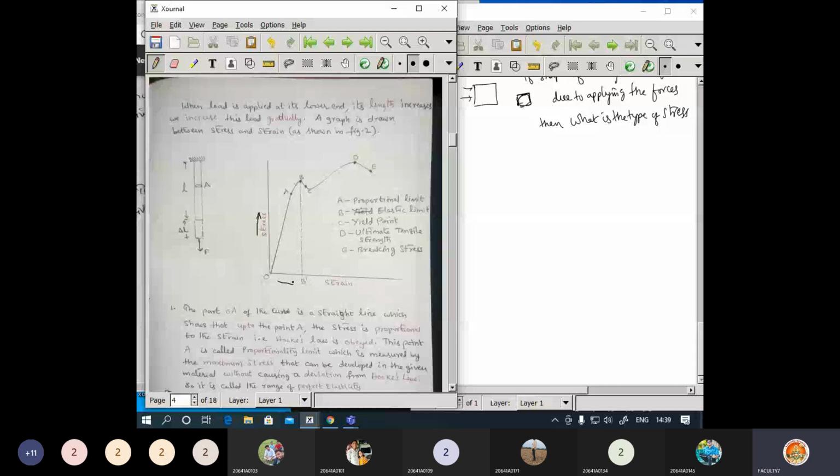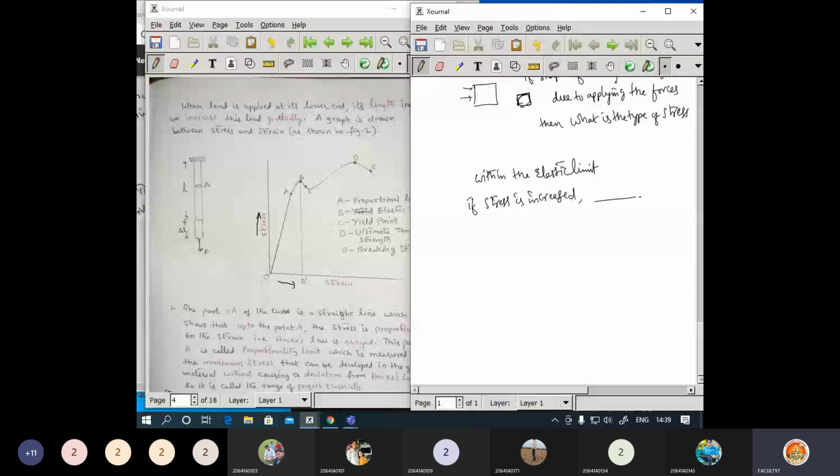Within the elastic limit, if stress is increased, what happens to the strain? Whether it is going to increase, decrease, or remain constant, that you need to identify. So the answer is there from this.